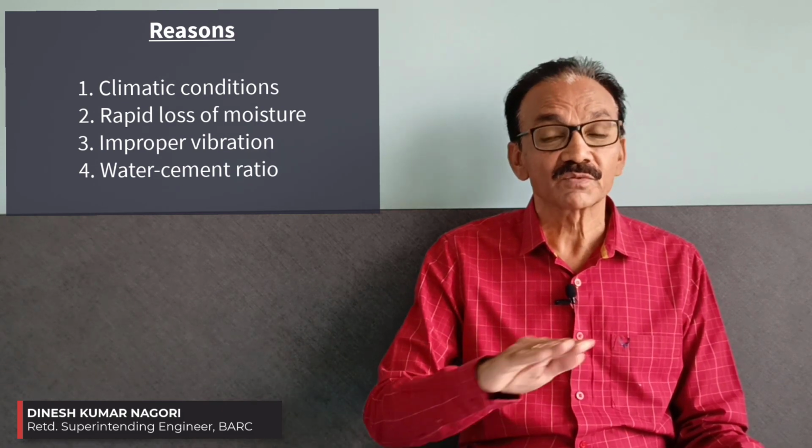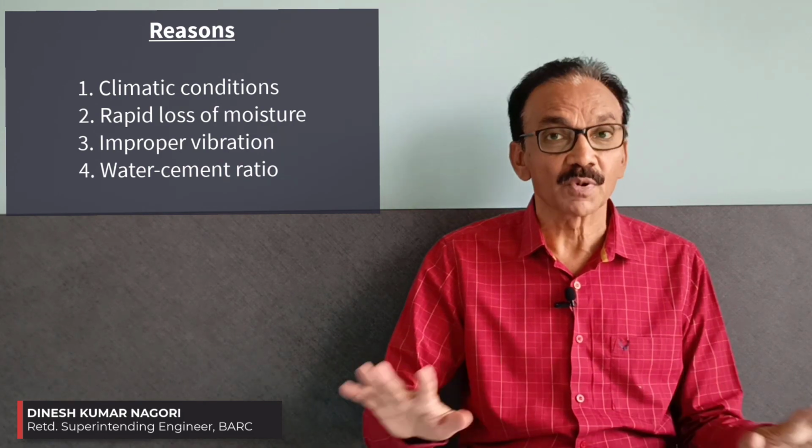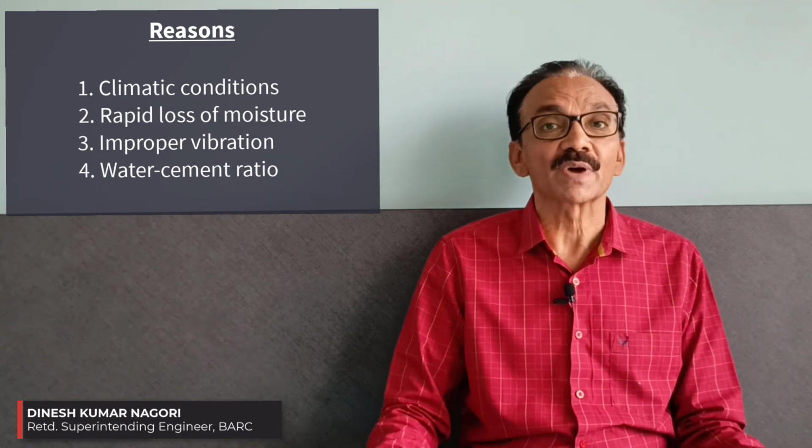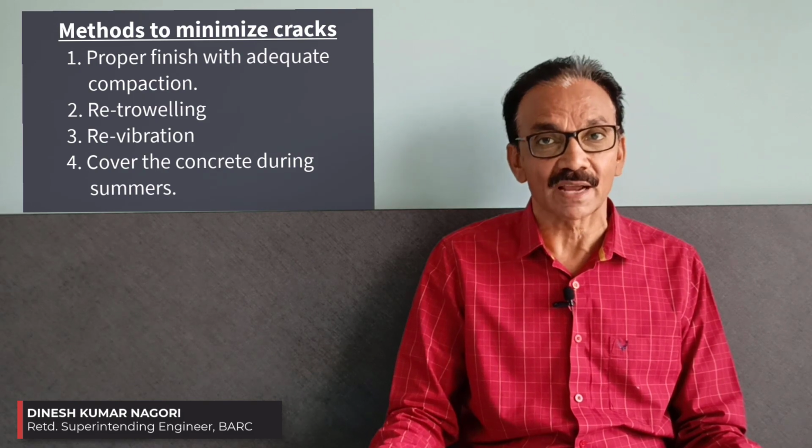Then the masons who are doing the finishing, how skilled the masons are, they should do the proper finish without too much of compaction. See, minimum compaction is required, but if there is too much of compaction, then aggregate by weight itself, by gravity, will try to settle down, and on the surface cement slurry will be there. So that mason should be expert. Now suppose still some cracks will be seen, because nobody can make a concrete or do the site work without some minor cracks appearing, but we can definitely minimize these cracks.